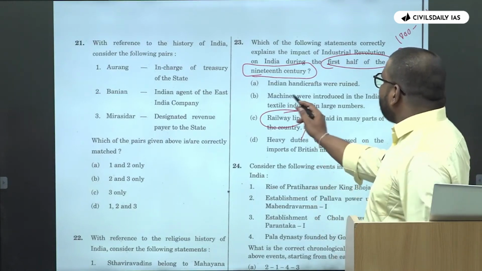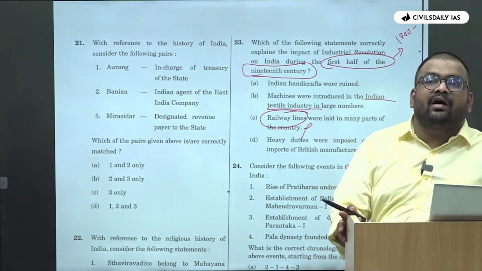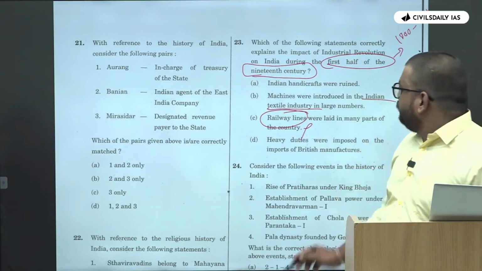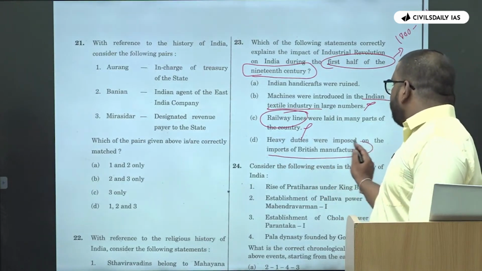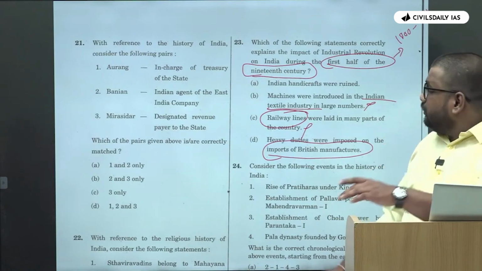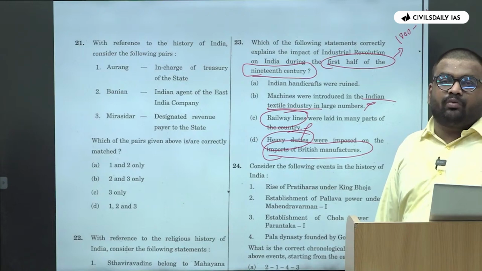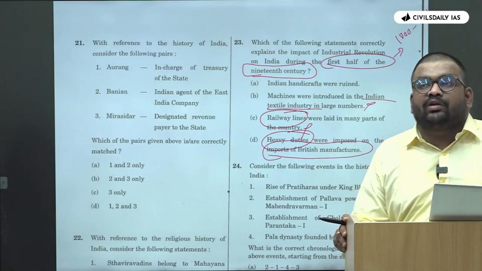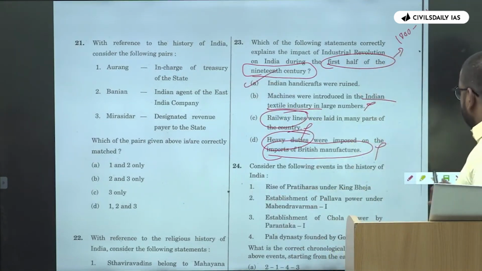ठीक है. सेकंड, मशीन्स वेयर इंट्रोड्यूस्ड इन इंडियन टेक्सटाइल इंडस्ट्री. तो उन्होंने इंडिया में मशीन्स लाई थी या उनके टेक्सटाइल एक्सपोर्ट किए थे इंडिया में? राइट, दिस इज आल्सो रॉन्ग. Then heavy duties were imposed on the imports of British manufacturers. Right, why would they impose the duty on British imports? Basically, it was one-way free trade where they imposed zero duty on the British imports and higher duty on the Indian exports. Right? This is wrong. And Indian handicraft were ruined.